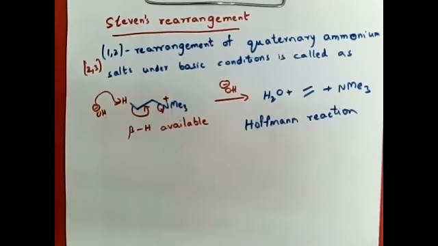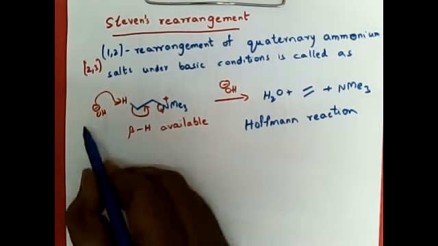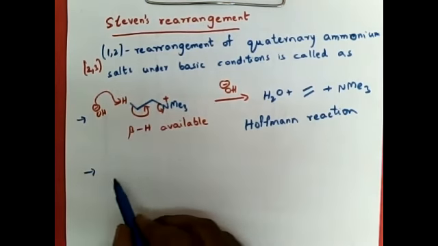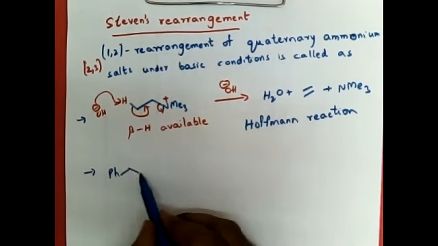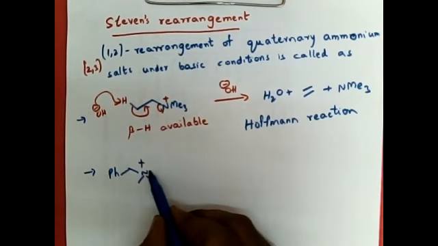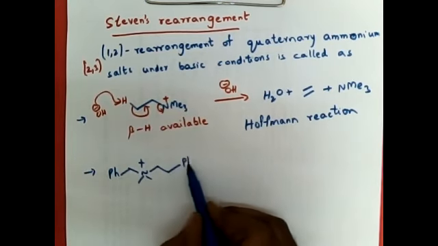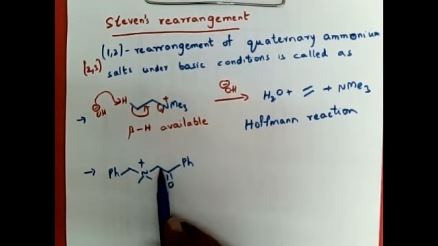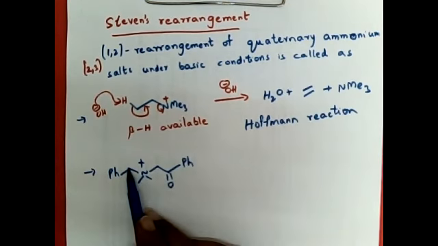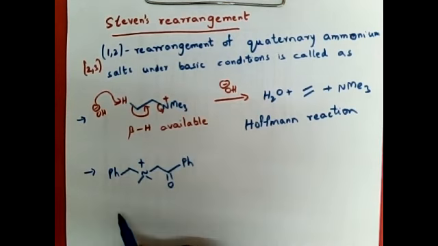Right. When there are no beta hydrogens, then what will happen? When beta hydrogens are not available, like in this case, this is an alpha carbon, this is an alpha carbon. So we have only alpha hydrogens.